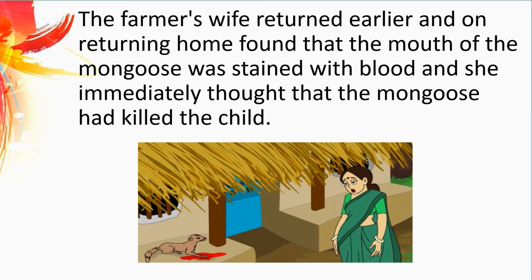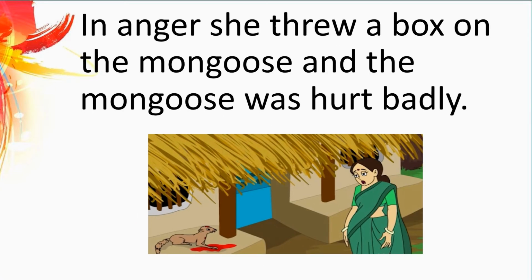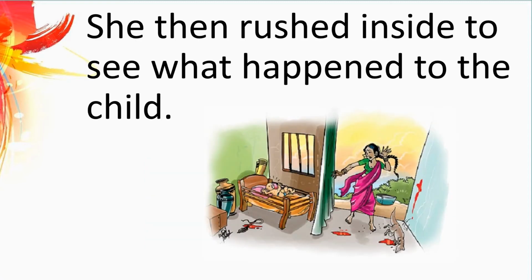In anger, she threw a box on the mongoose, and the mongoose was hurt badly. When she returned from outside, she saw that the mongoose was stained with blood, and she thought that the mongoose had killed her own child. She got very angry. In anger, she threw a box on the mongoose, and the mongoose was hurt very badly. She then rushed inside to see what happened to the child. See, the mother is running inside to see what happened to the child, and she's quite surprised.